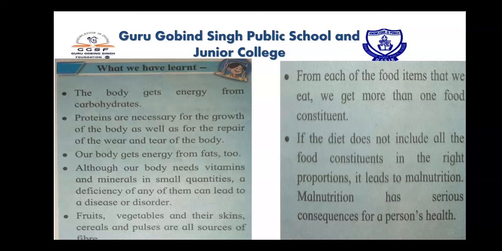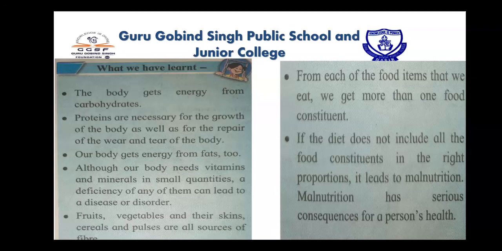So what we have learnt in this whole topic: the body gets energy from carbohydrates. In carbohydrates, three things are there: starch, sugar and fiber. Then proteins are necessary for the growth of the body, as well as for the repair of the wear and tear of the body. Our body gets energy from fats too. Although our body needs vitamins and minerals in small quantities, a deficiency of any of them can lead to a disease or disorder. Fruits, vegetables and their skins, cereals and pulses are all sources of fiber.